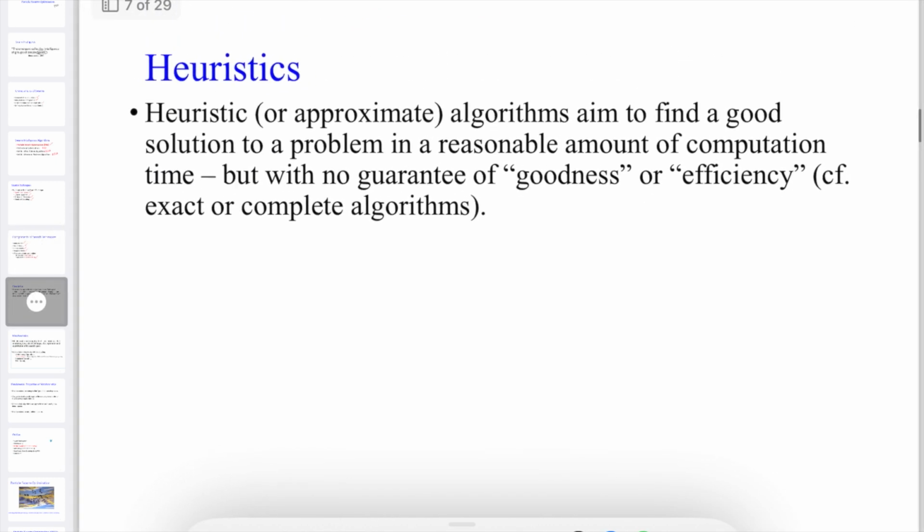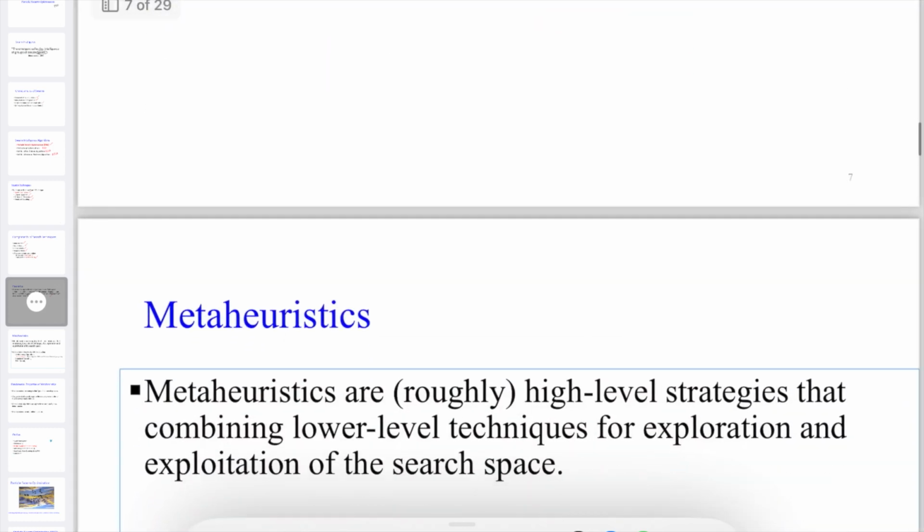Here we have heuristics. Heuristics is just an approximation. It aims to find a good solution to a problem in a reasonable amount of computation time. We have to see that the computation time is reasonable or minimal, and within that we have to find a good solution. That is what heuristics says. But there is no guarantee on the goodness or efficiency. That means we cannot expect better efficiency or goodness of the particular solution we got. This is the heuristics that we would like to address in particle swarm optimization.